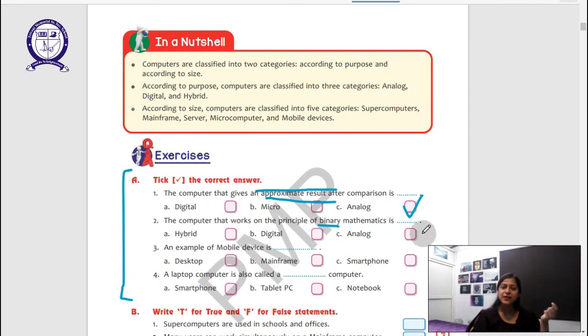The computer that works on the principle of binary mathematics is binary. So binary is 0 and 1. Binary is anything that is 0 and 1. And we talked about which computer understands only 0 and 1? The answer is digital. An example of mobile devices. So which is a mobile device? Desktop, mainframe or smartphone? Of course, it's a smartphone.